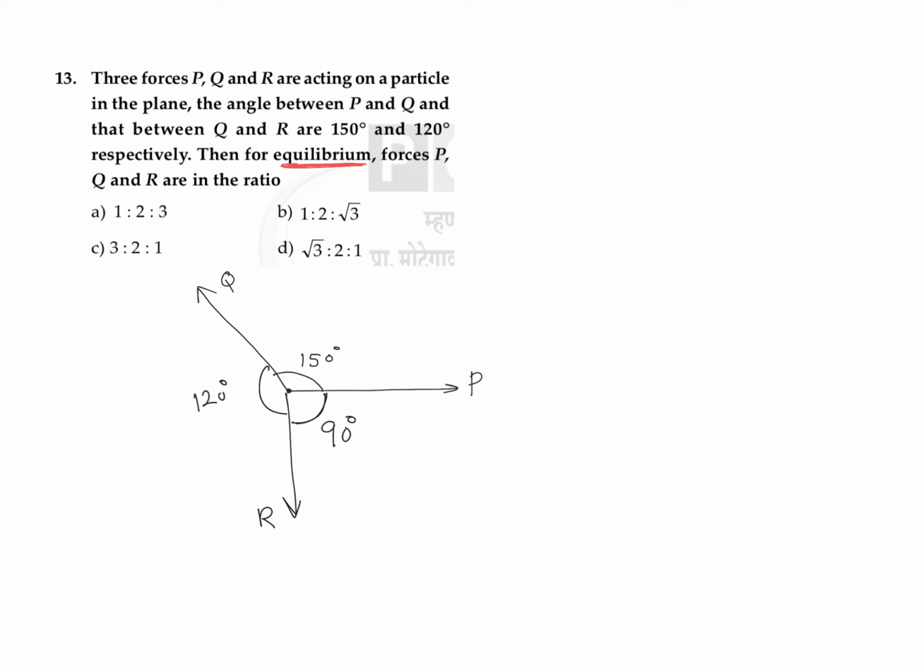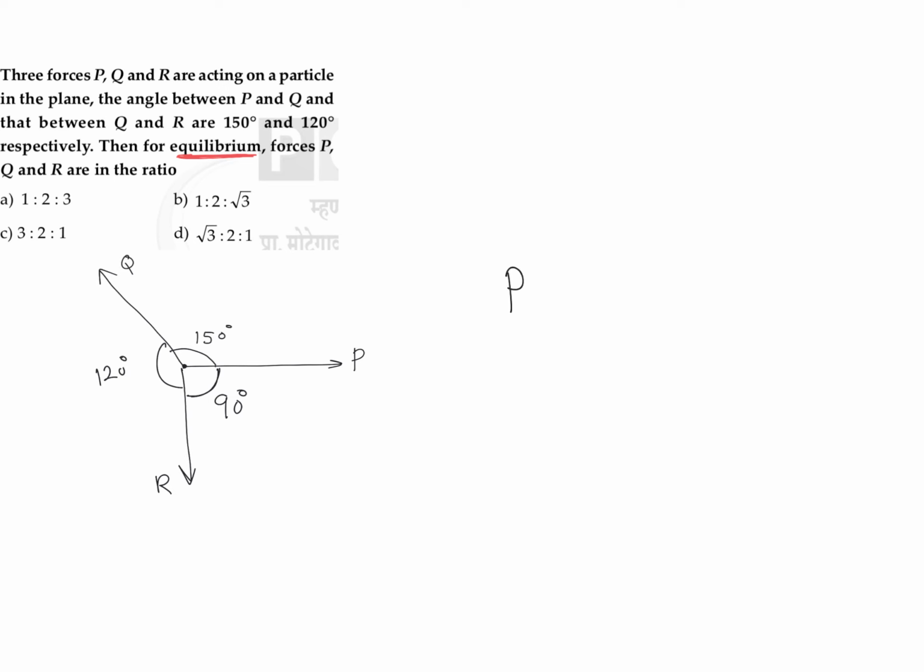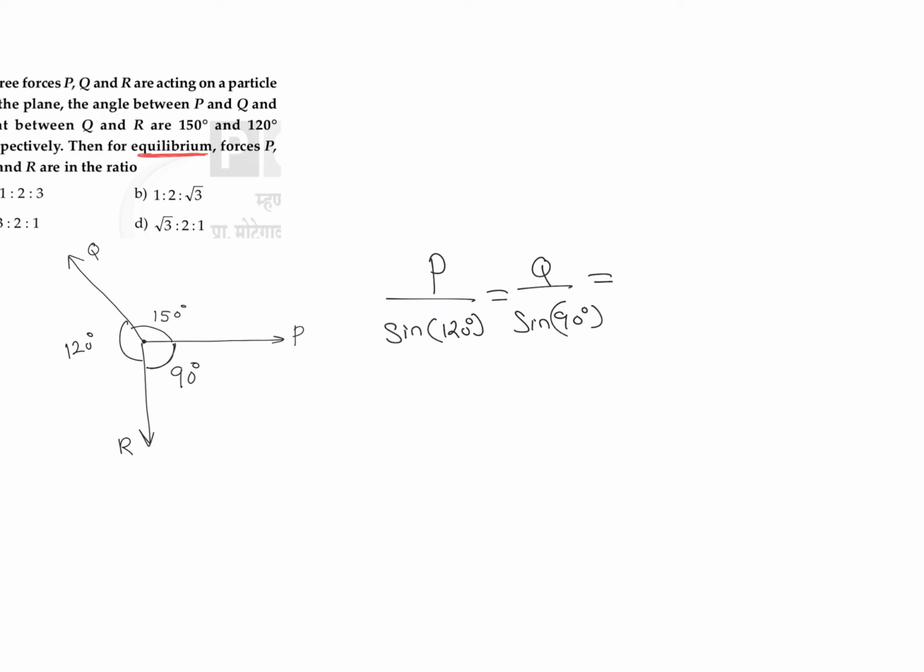Lami's theorem. So according to Lami's theorem we can write P divided by the sine of the opposite angle. The angle just opposite to the P vector is 120, so we can write sine 120 degrees, which is equal to Q divided by the sine of the angle opposite to it, which is 90, so sine 90. That should be equal to R divided by the angle opposite to the vector R, which is 150, so sine 150.